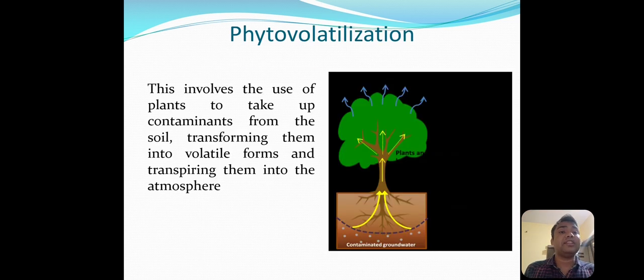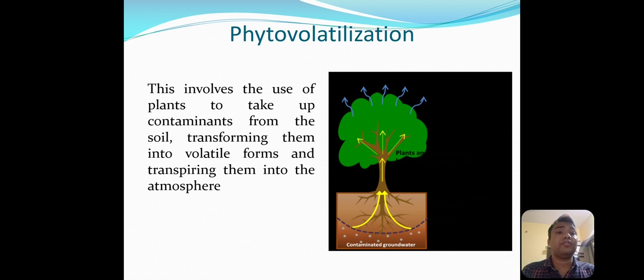The next method is phytovolatilization. In this method of phytoremediation, what happens is the plant roots absorb the contaminants, and later on all these contaminants get detoxified, degraded, and later they are removed from the plant, or they go directly into the outer atmosphere through the process of transpiration.